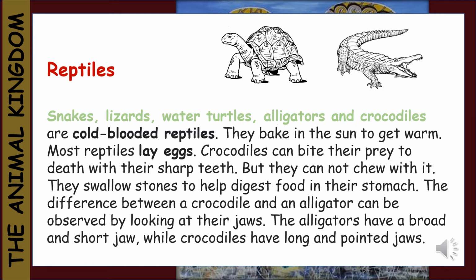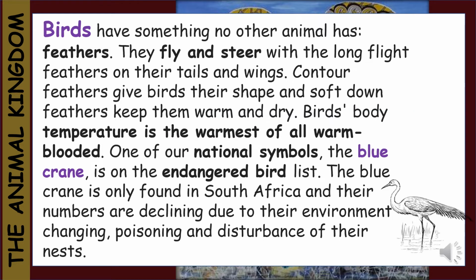The difference between a crocodile and an alligator can be observed by looking at their jaws. The alligators have a broad, short jaw, while crocodiles have long and pointed jaws. Birds. Birds have something no other animal has. Feathers. They fly and steer with the long flight feathers on their tails and wings. Contour feathers give birds their shape, and soft down feathers keep the birds dry and warm.